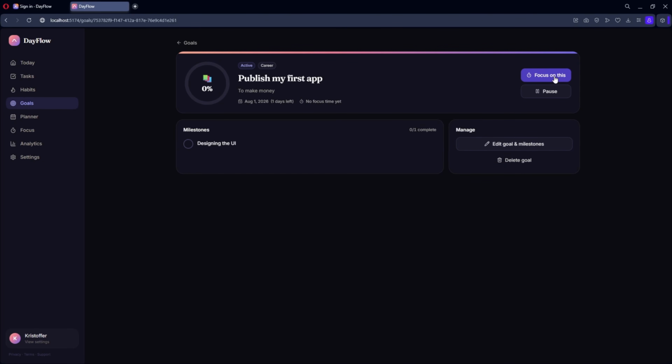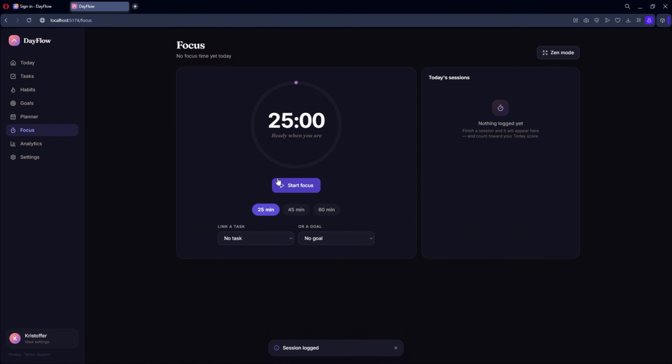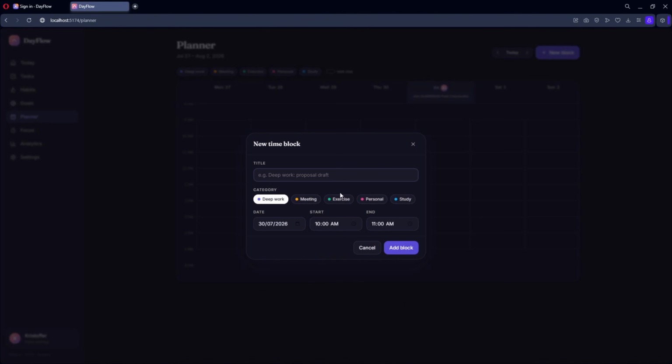Oh, and I noticed that it didn't add the second milestone I just typed in because I did not click on the plus icon. Now let's test the planner. So I can click directly on a time slot to schedule a new block.